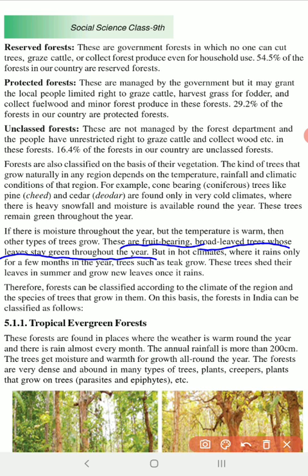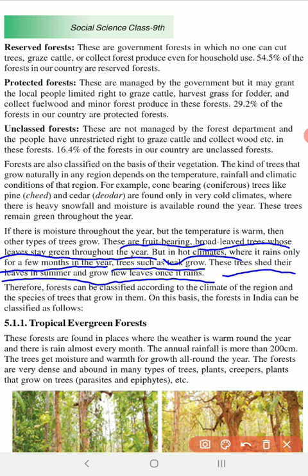But in the hot climate, where it rains only for a few months in the year, trees such as teak grow. Okay, so where we have a very hot climate, there we don't get much rain, we only have the monsoon rain. Okay, right. So in those climatic conditions, we have only some particular kinds of trees, like teak tree. So that forest is named after this teak. Okay, so these trees shed their leaves in summer and grow new leaves once it rains. So that's how we classify the third classification based on the climate, based on their vegetation.